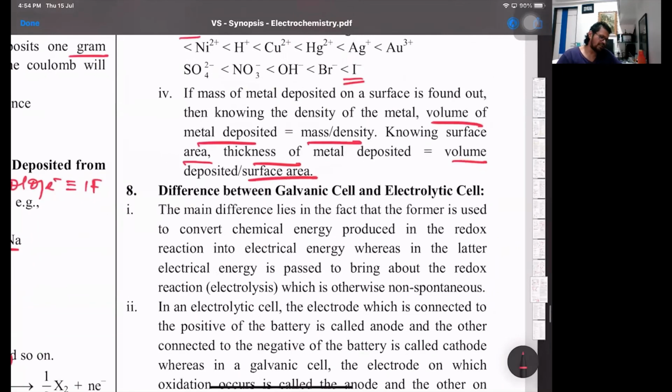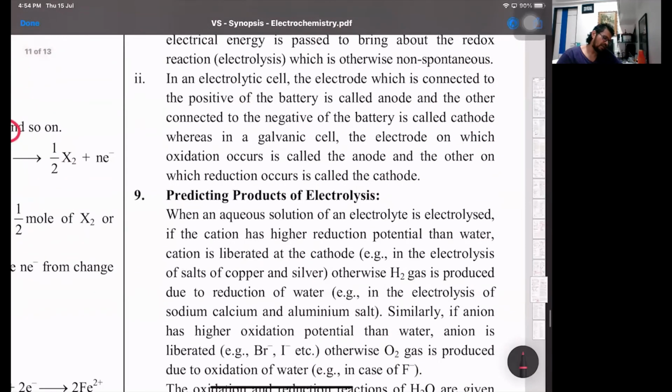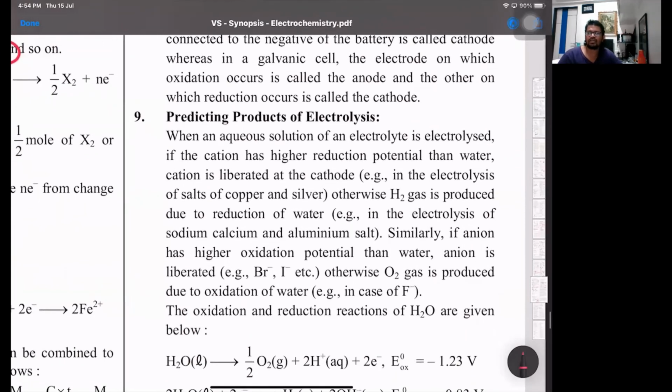Difference between the galvanic cell and the electrolytic cell: what is the main difference? The spontaneity. In a galvanic cell a spontaneous redox reaction happens; in an electrolytic cell a non-spontaneous redox reaction happens. As for the energy change, galvanic is chemical to electrical, and electrolytic is electrical to chemical. And predicting products of electrolysis is basically the selective discharge part we discussed. Whoever has higher reduction potential will be reduced at the cathode, and in the same way, whoever has more tendency to get oxidized will undergo oxidation at the anode.